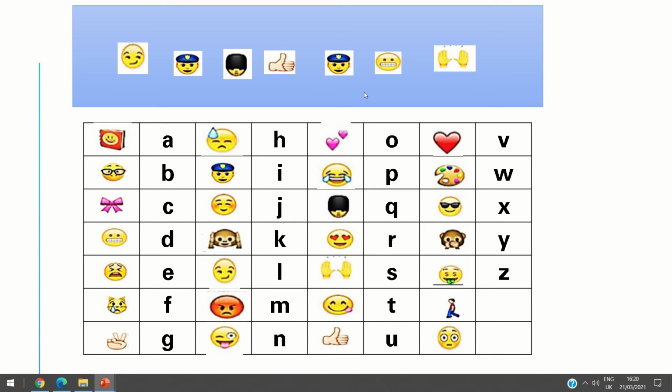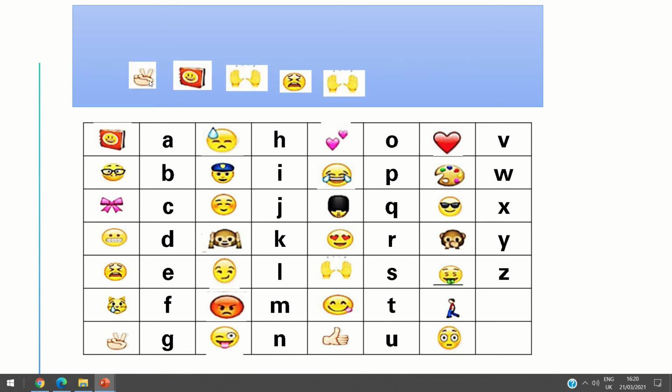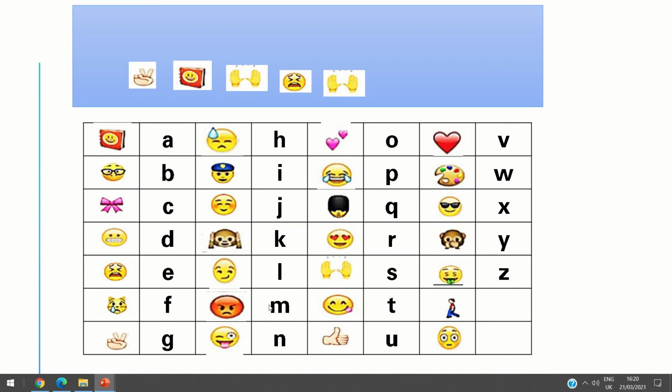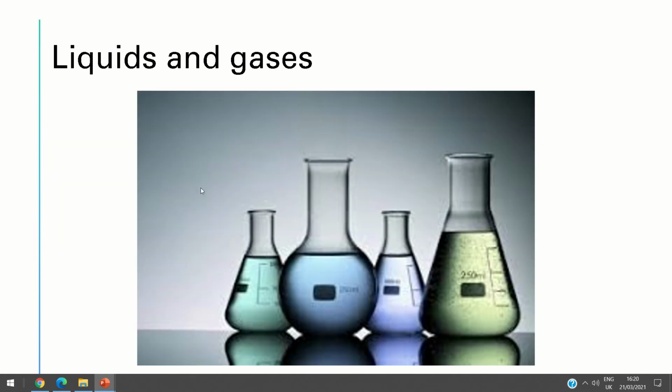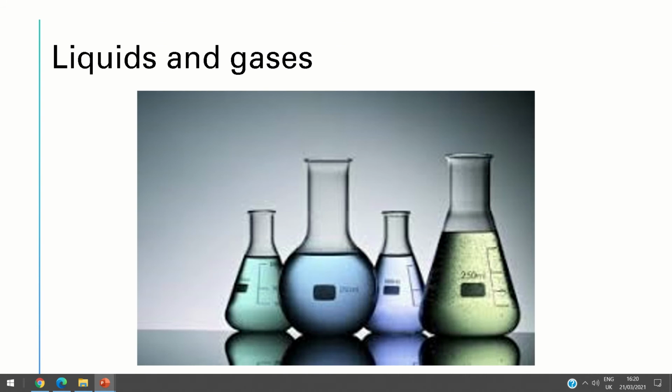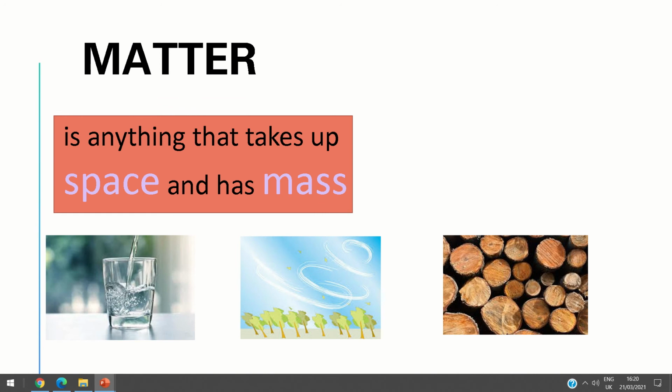So liquids and G, A, S, S, E, S, liquids and gases. This is the title of our lesson today. It's about liquids and gases. Liquids and gases, okay? Let's learn more about liquids and the gases, okay?